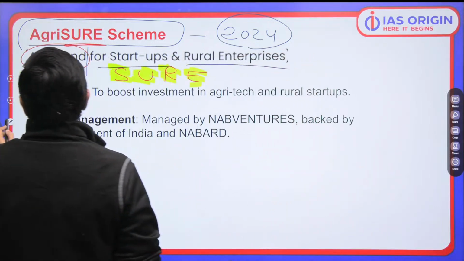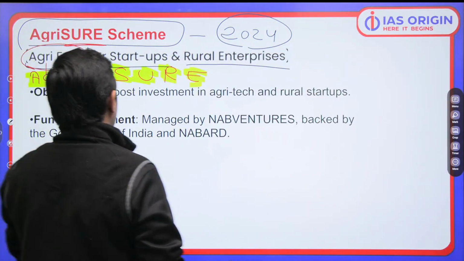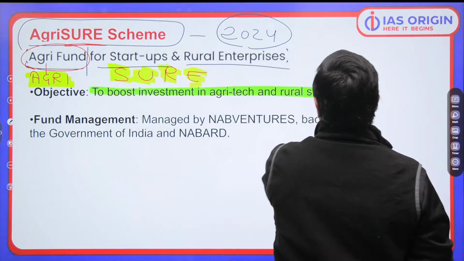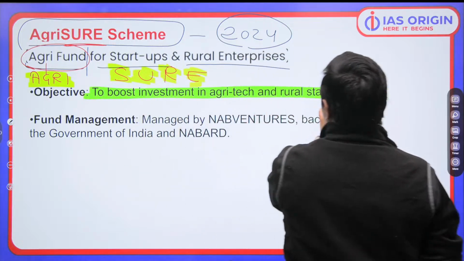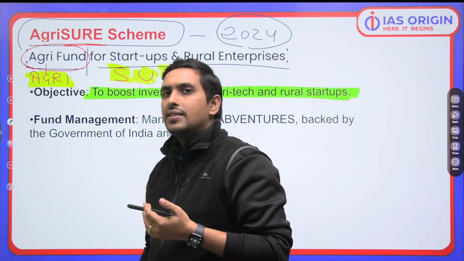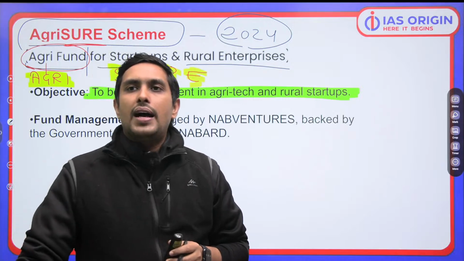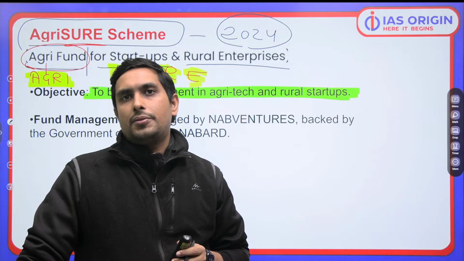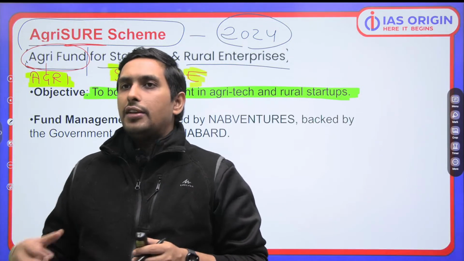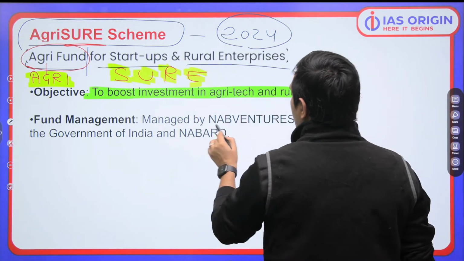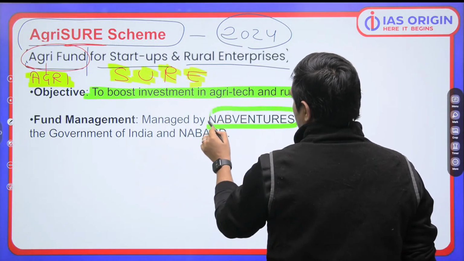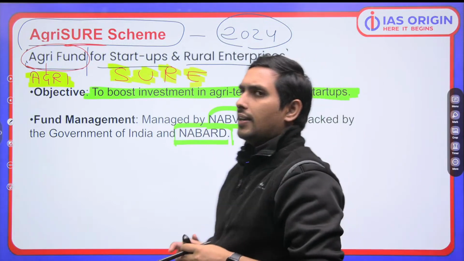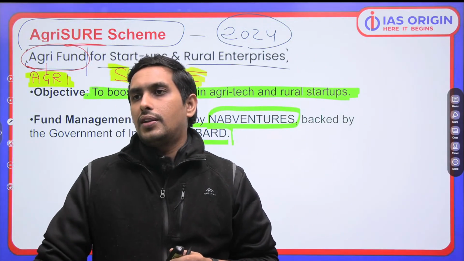Now remember this thing. What is the main objective? The objective is to boost investment in agri-tech and rural startups. So all the agri-tech startups, technology in agriculture startups, we have to boost them. And of course, in the rural areas also, we have to make sure the technology is there. This is quite important. So who manages it? It has been managed by NAB Ventures. It is backed by Government of India and NABARD. This is quite important. So NABARD का mainly इसमें role है. We have to understand that.